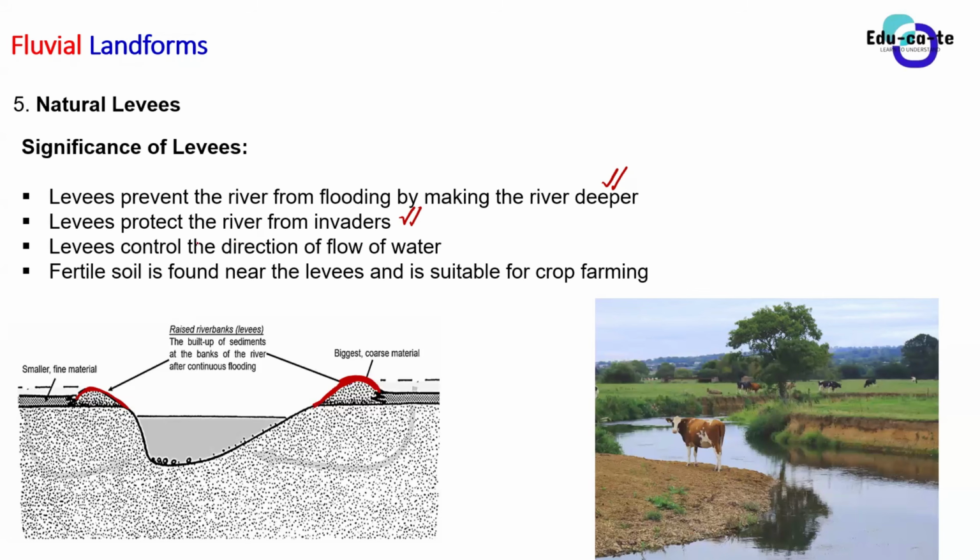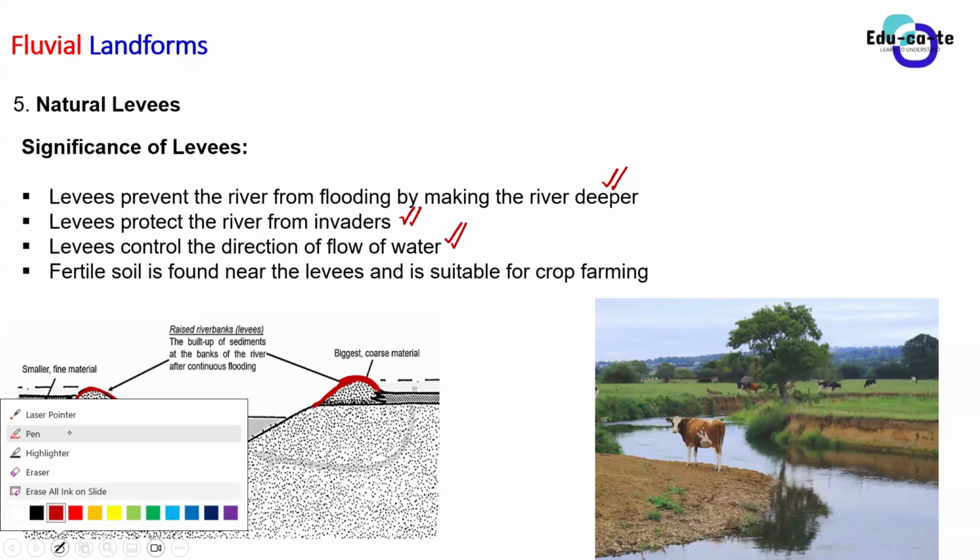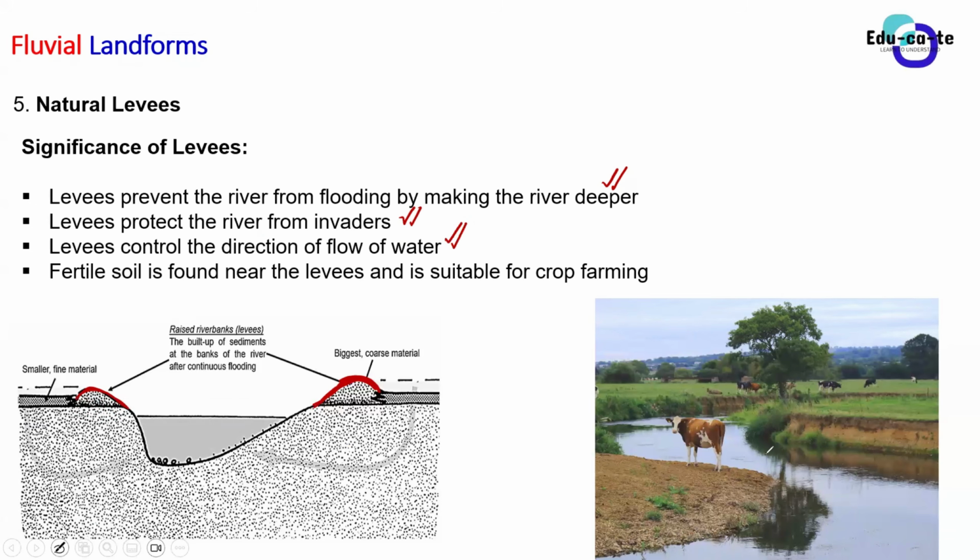Right. And then the levees also control the direction of flow of the water, because they act as a kind of boundary for the river. The river can never flow in any direction besides the direction that it is flowing in right now. Okay, so let's look at an example.